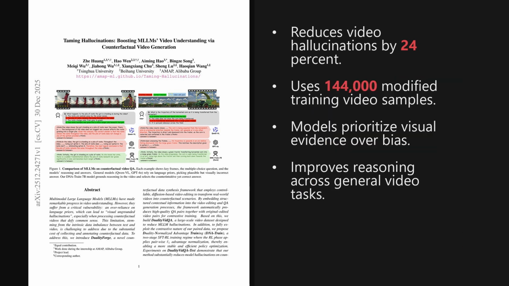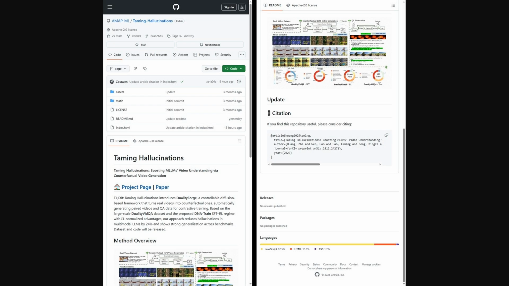I'm Alex. Today, we're looking at a paper from the Hugging Face trending list, published on December 30th, 2025, just about 6 days ago. It introduces a framework called DualityForge that uses counterfactual video editing to reduce model hallucinations, achieving a relative improvement of 24% over the Qwen 2.5 VL baseline. The paper is titled, Taming Hallucinations, Boosting MLLM's Video Understanding via Counterfactual Video Generation. And as we'll see later, the way it leverages synthetic errors to improve visual grounding is really impressive. And for those interested in the implementation, the authors have shared their code on GitHub.